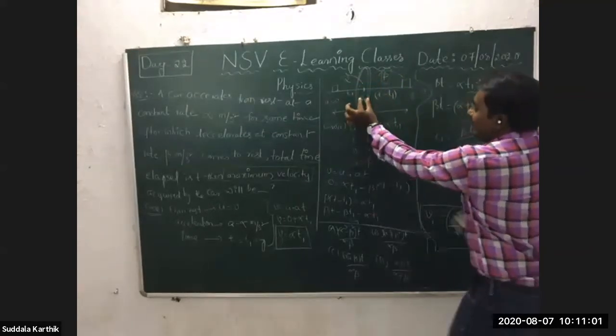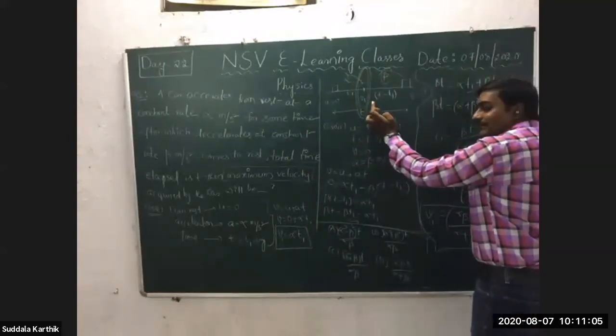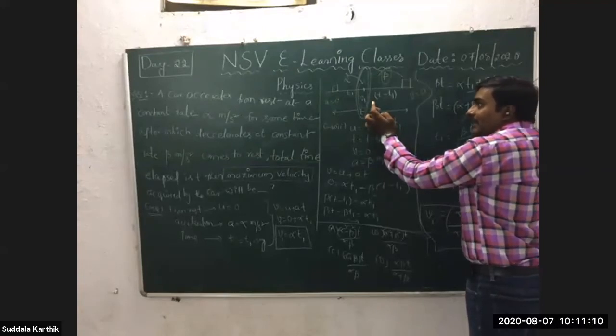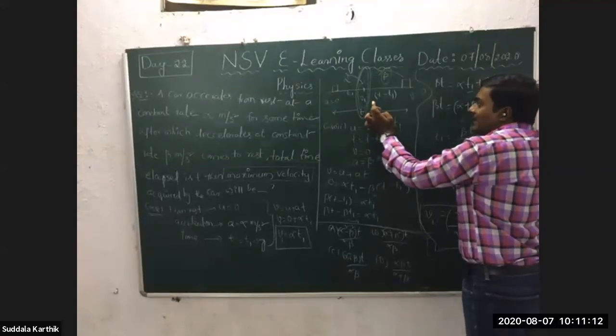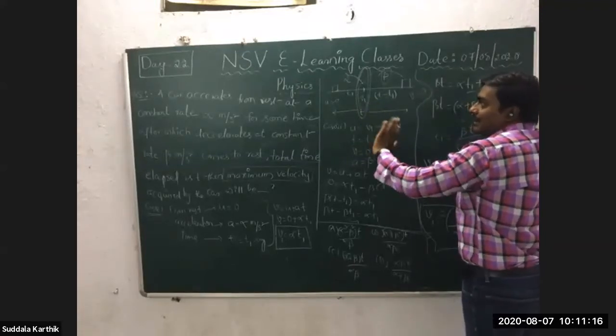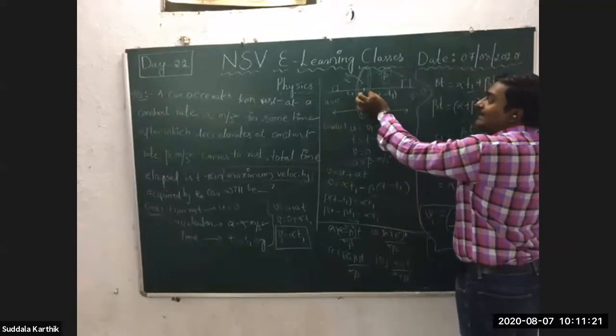So from here, suppose 10 meter per second. Then after this, how much is it? 9. Less than 10 meter per second. It is not more than, not equal. It is definitely less than 10 meter per second.